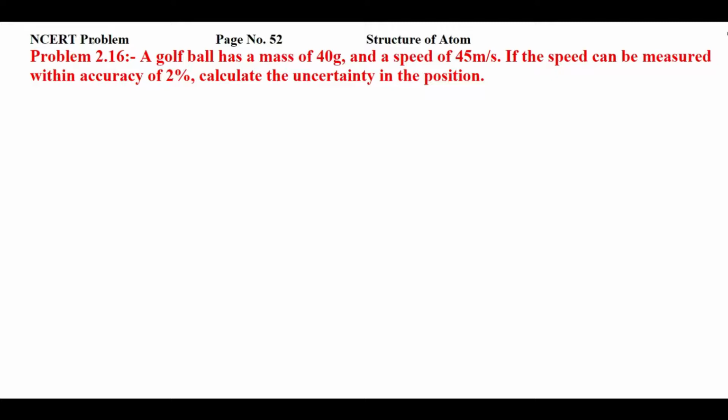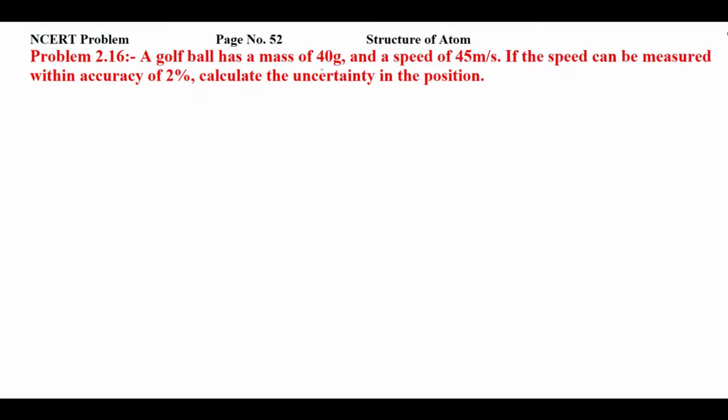Students, this is NCERT problem 2.16 from page number 52 of structure of atom, right? So let's read the statement. A golf ball has a mass of 40 gram and a speed of 45 meter per second. If the speed can be measured with accuracy of 2%, calculate the uncertainty in the position.